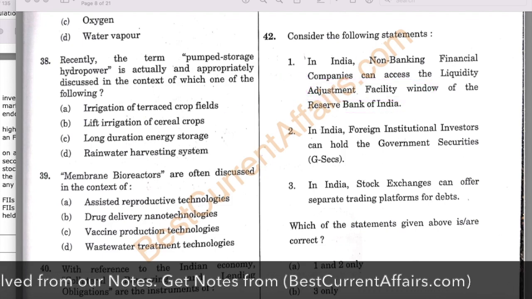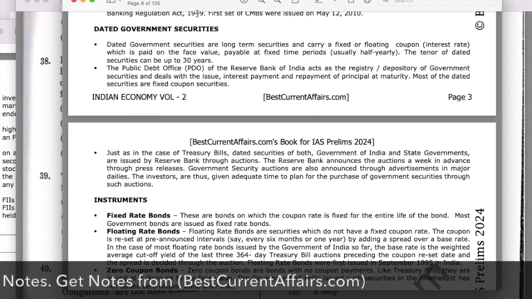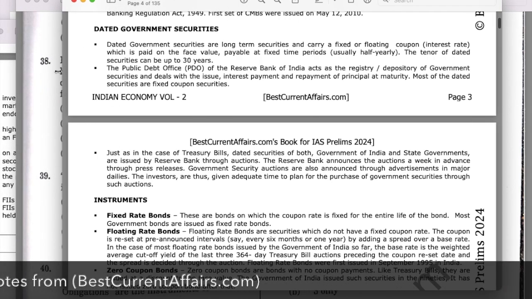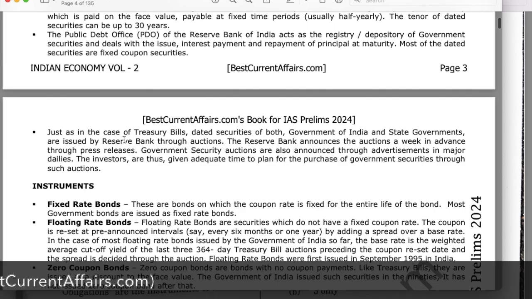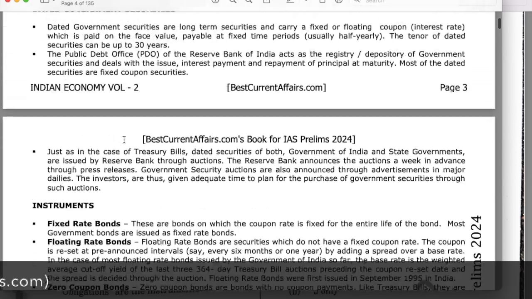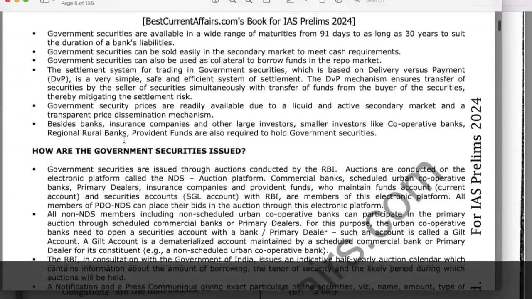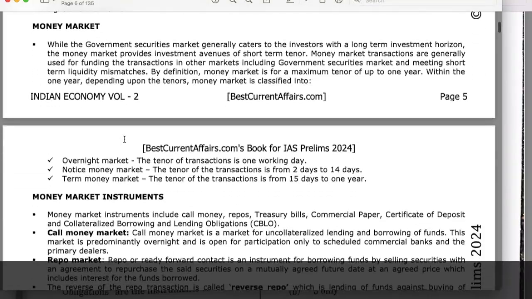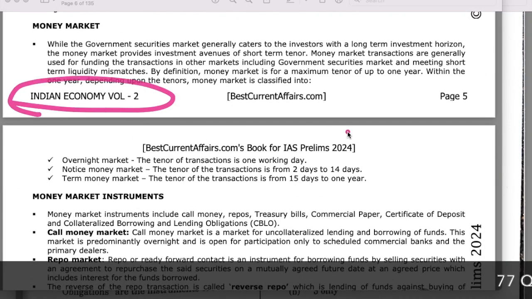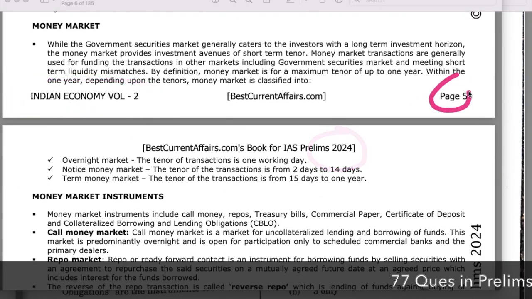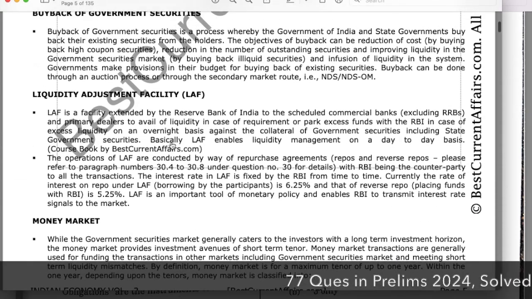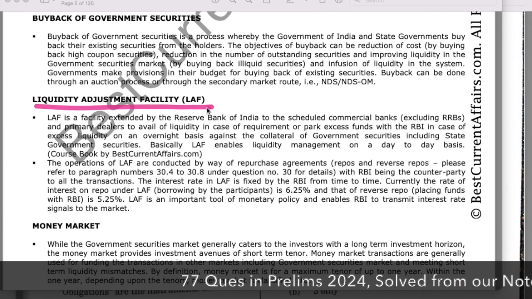Now check this fact in our Indian economy booklet. This is our Indian economy booklet, volume 2. Come to the page number 5. Indian economy booklet volume 2 for Prelims 2024, page number 5. Here it is mentioned liquidity adjustment facility.